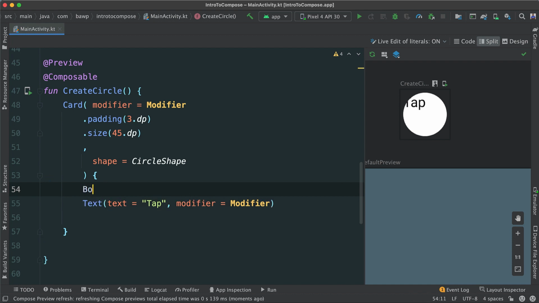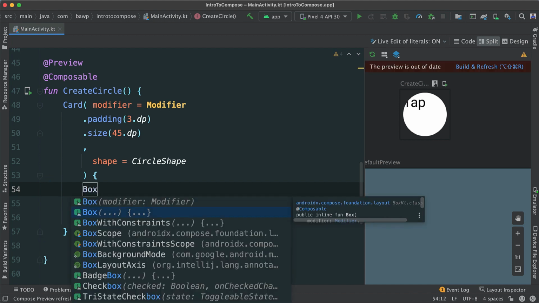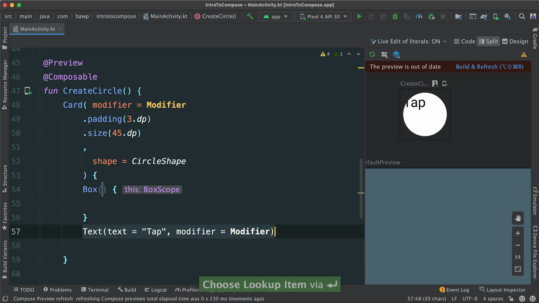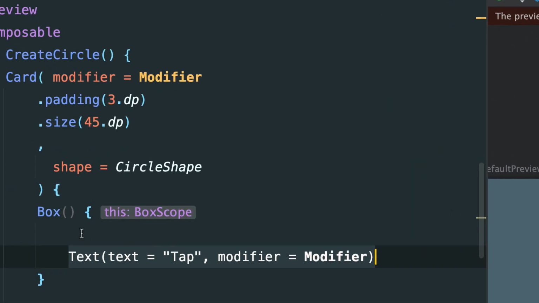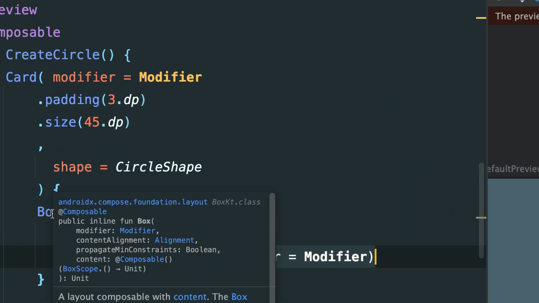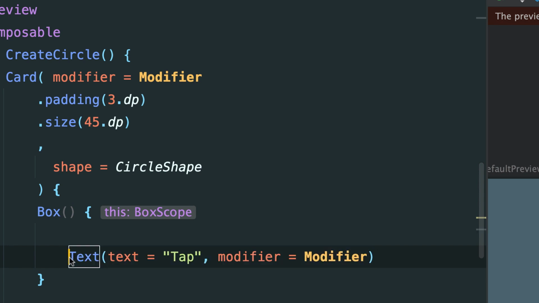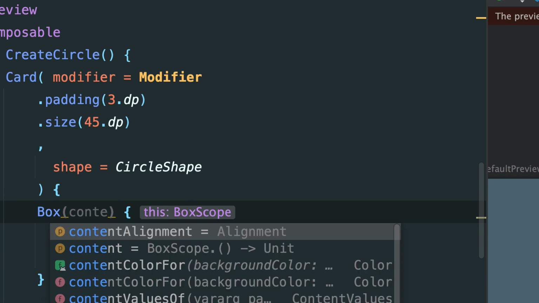So what I'm going to do at top, I'm going to say box, and there we go, the first box there, and I'm going to get all of that and put it inside. And if you hover over inside of a box, it is indeed a composable. Everything is pretty much a composable in Jetpack Compose. And you can see we have modifier as the first parameter there, and we have the content alignment. This is really good because it will allow us to align the contents inside of this box, which in this case is the text. So I'm going to start typing content alignment.